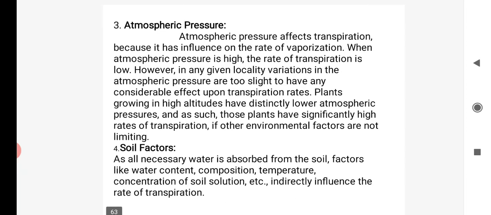Then soil factor, it is an important factor. If no water absorption takes place in the plant, that is all dependent upon the soil. With no water absorption, there is no transpiration. Then some content is mixed in the soil, such as nutrients. If there are no nutrients and no water inside the soil, the plant does not transpire more. The plant needs water for growth. If there is no water content or mineral content in the soil, the plant does not transpire.